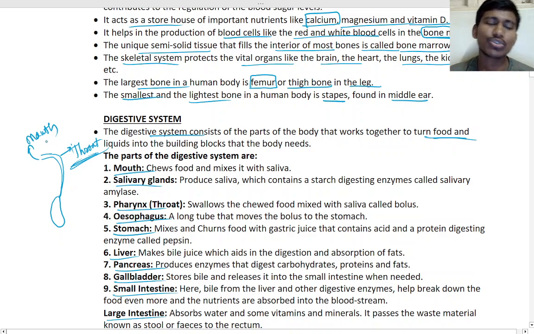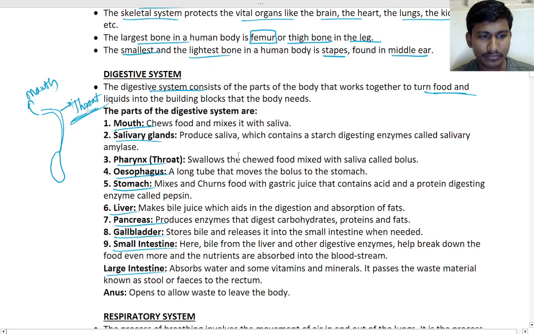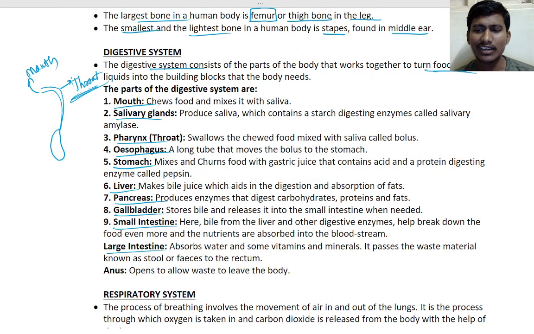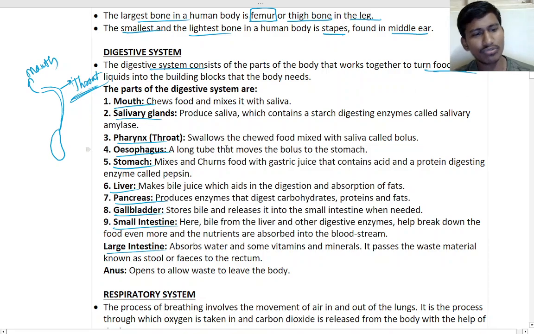Below the mouth is the throat, right? That is there. Understand? Okay, good. In front of the esophagus, we call it the food pipe. We have already studied it in detail, so we will go to the next topic.